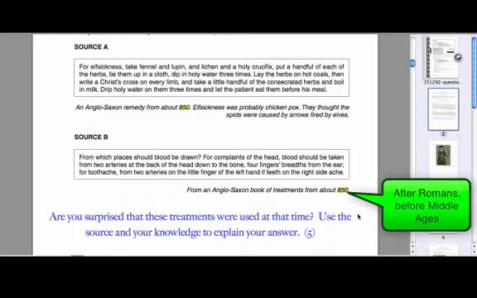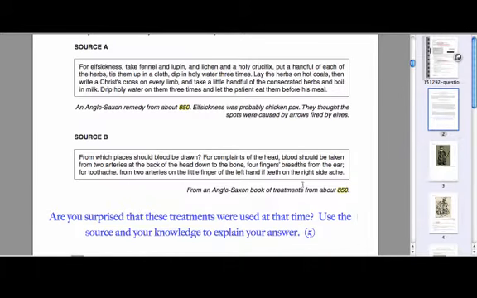So at that time we need to have a little think about what medicine was actually like, and if this is actually going to surprise us. Let's have a little look at source A then. There are a lot of things that are going to be surprising in this source if we just read it. Some of the weird and wonderful treatments of the time. We've got, for elfin sickness, take fennel and lupin and lichen and a holy crucifix, put a handful of each of the herbs, tie them up in a cloth, dip in holy water 3 times. Lay the herbs on hot coals, then write a Christ's cross on every limb, and take a little handful of the consecrated herbs and boil in milk. Drip holy water on them 3 times, and let the patient eat them before his meal.